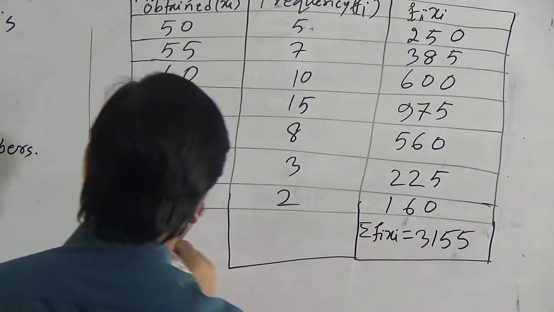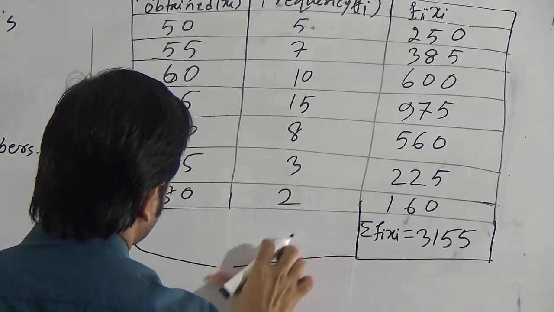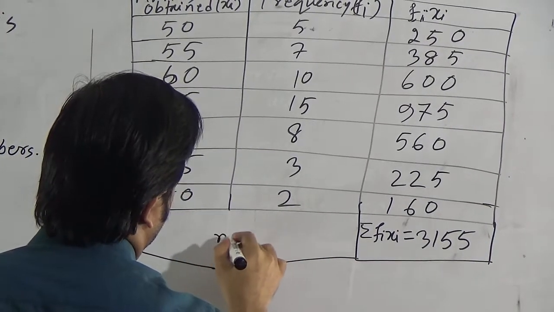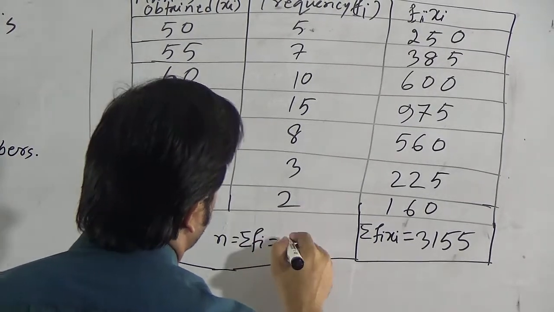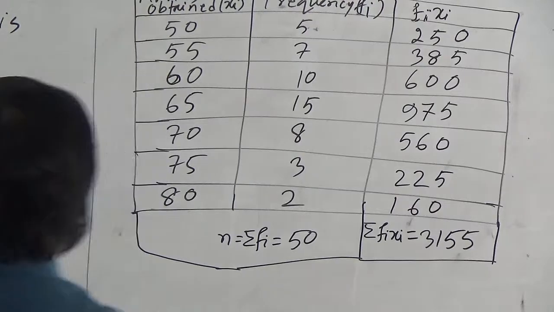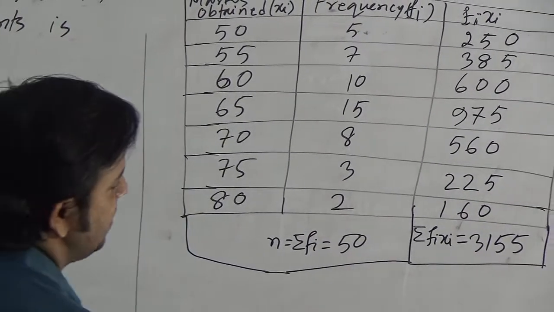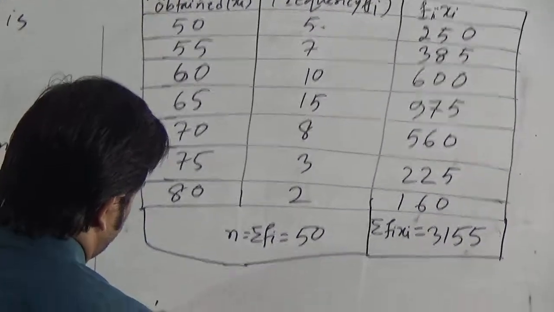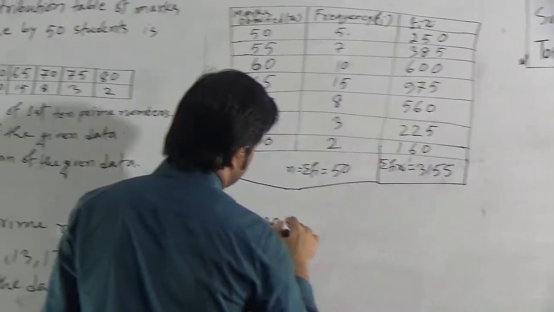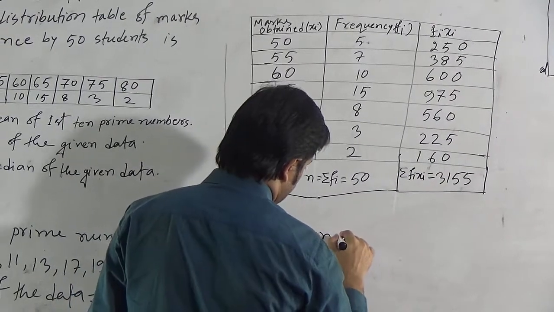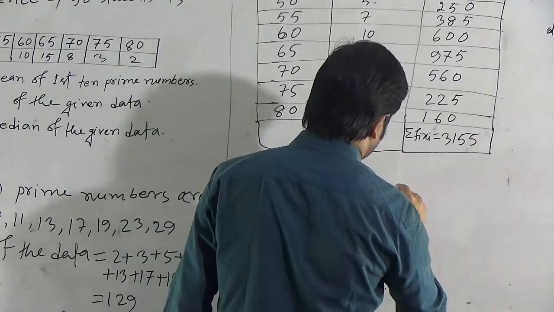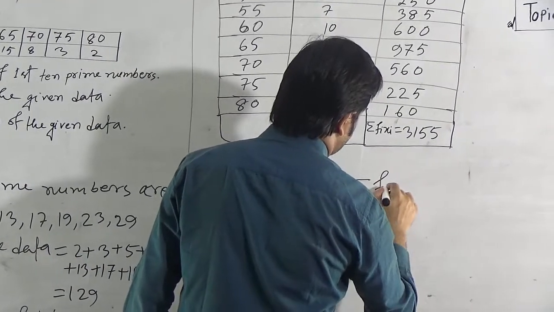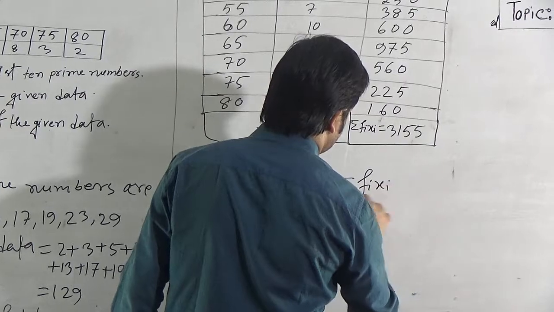Now n means we need sum of fi. It means 50, as total 50 students here. So we can find the mean. Therefore, mean x bar equal to summation of fi xi divided by n.